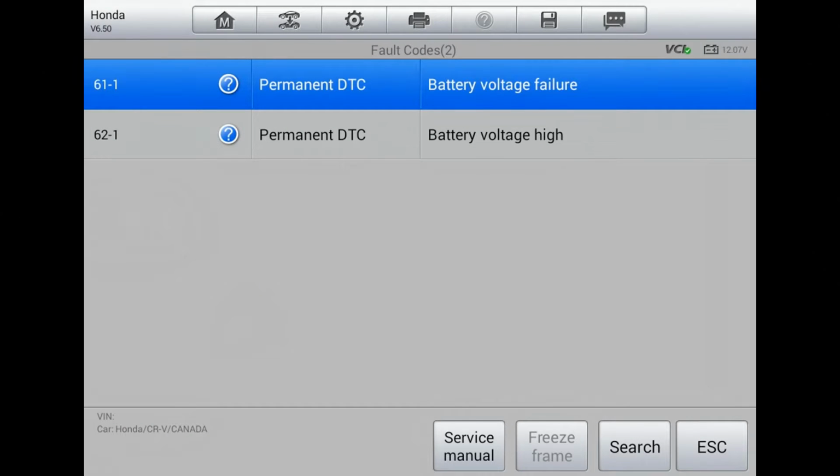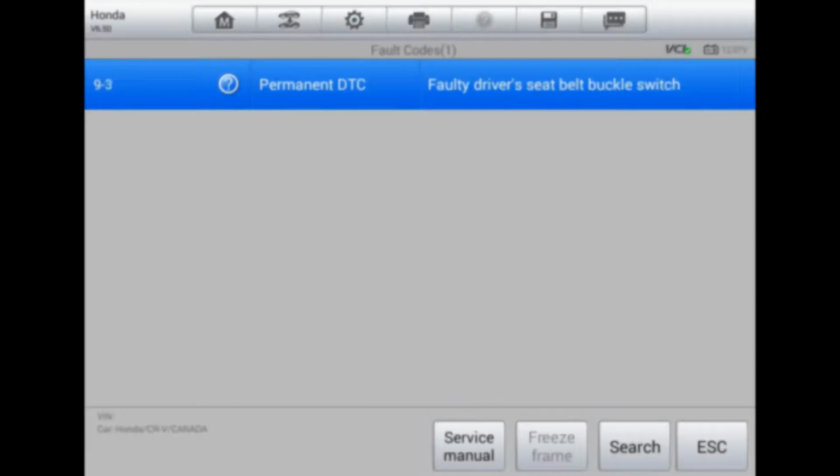All right, here we have the codes in the ABS module. Looks like we just have a couple of battery voltage codes. Nothing that would really affect the immobilizer. Let's just go have a look now at the airbag code that we have stored in here, and looks like we have something just for a seat belt buckle. So neither of these codes are going to have any impact on the immobilizer. So let's move on now to immobilizer data and see what we got going on there.